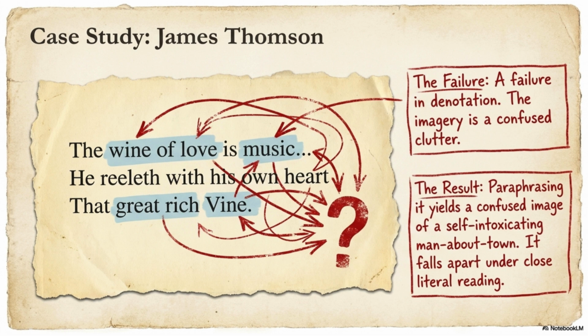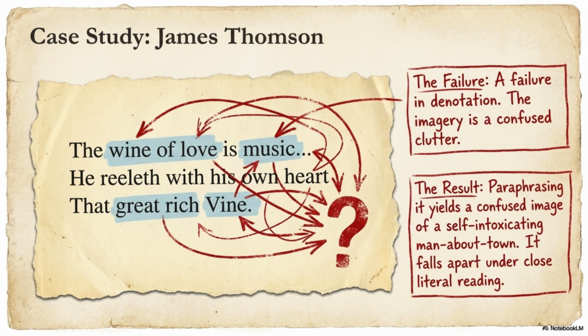Wine becomes music. Music becomes love. Love becomes a vine. The heart becomes intoxicated. The images keep shifting. Tate's criticism. Tate is not saying that metaphor is bad. Poetry needs metaphor. The problem arises when metaphors become so mixed that readers lose a clear sense of meaning. Instead of creating unity, the images create confusion.